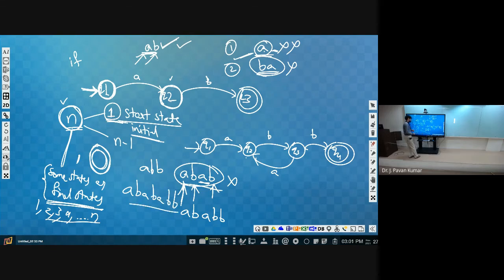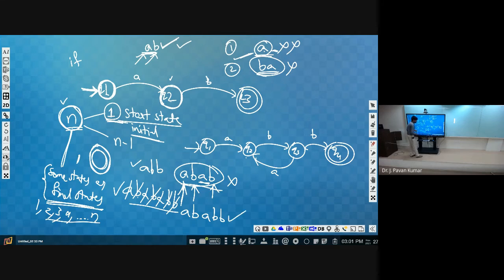Now, starting from A, we will go from Q1 to Q2. So this is done. Next, BA, that means with this cycle we will be at Q2. Next, BA again, we will be at Q2. Next, B means we will go to Q3, then Q3 to Q4 on B. So it is accepted.